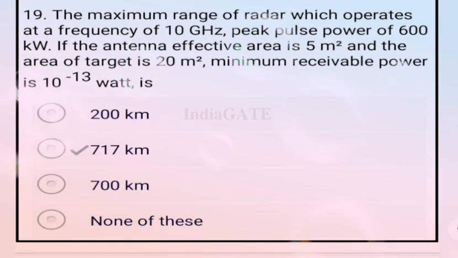Now come to the next question: the maximum range of the radar which operates at the frequency of 10 GHz, peak pulse power of 600 kilowatts, if the antenna effective area is 5 meter square and the area of the target is 20 meter square, the minimum receiver power is 10 to the power minus 13 watt. So the correct answer is 717 kilometers. So option B is correct.